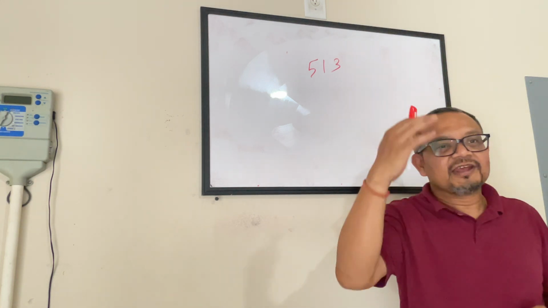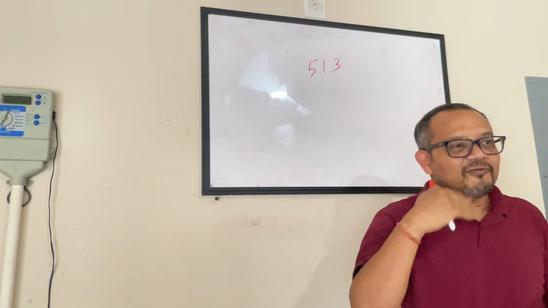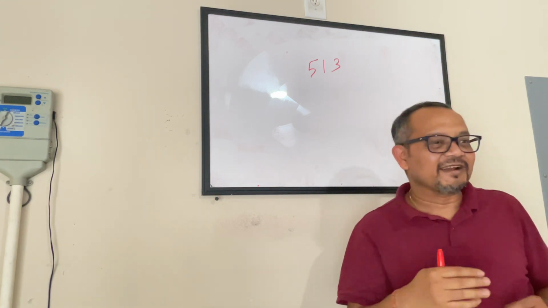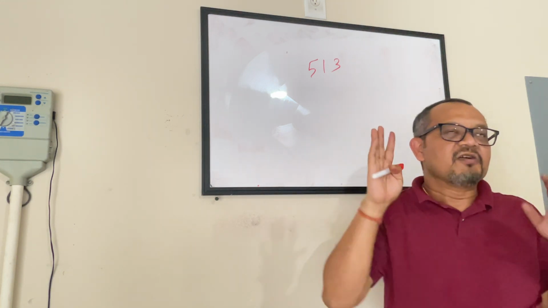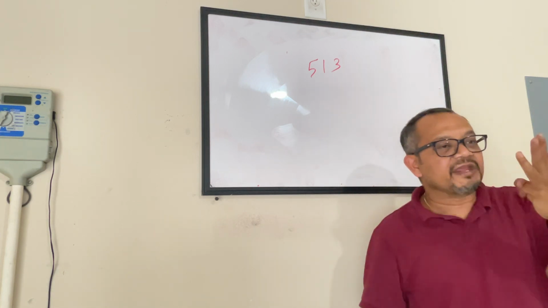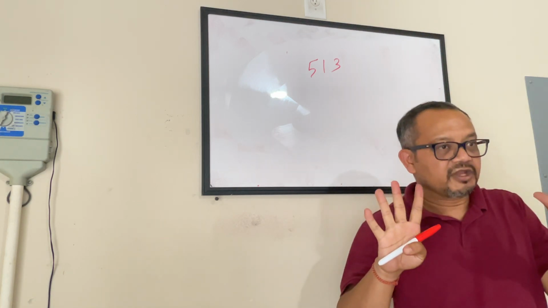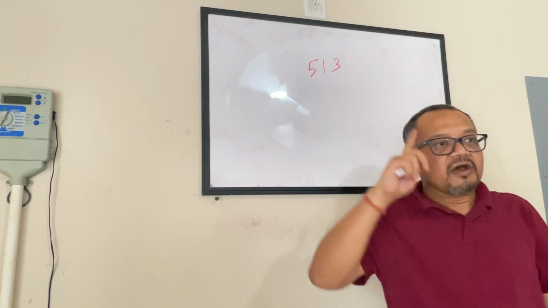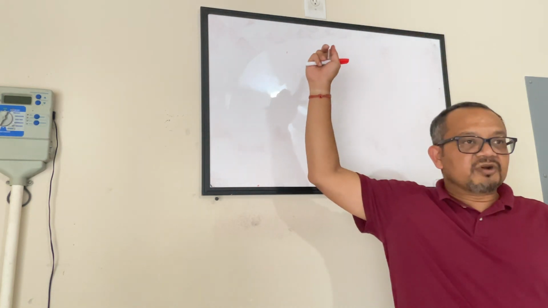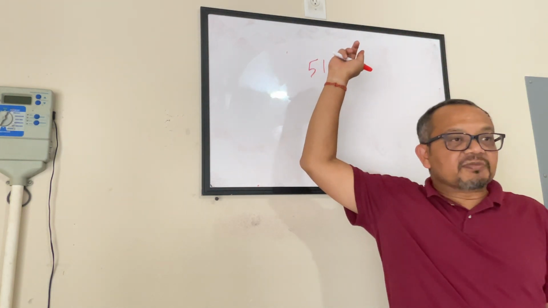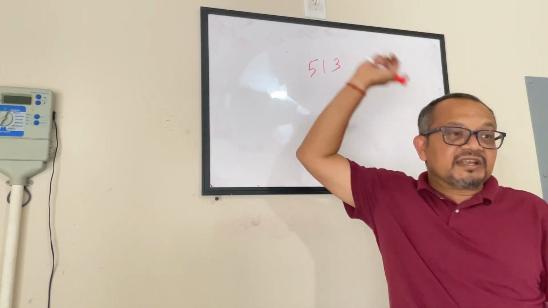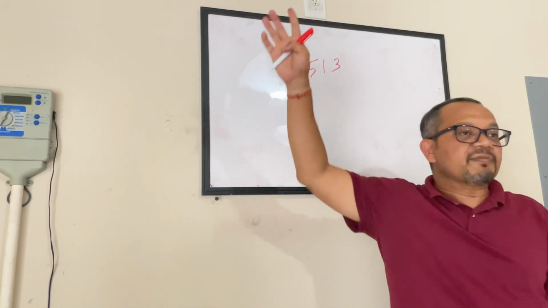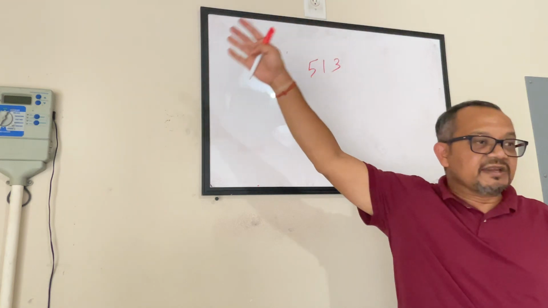I know you cannot rewind the video of what I said just now. That video is not uploaded yet. But what I said was, for number 3 and number 9, same formula. You sum all the numbers, and if that sum is divisible by 3 or by 9, the number will be divisible by 3 or 9.